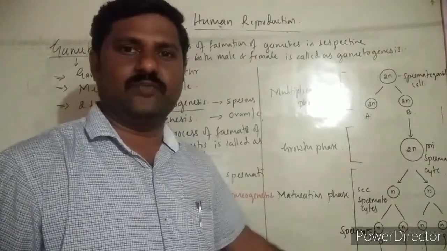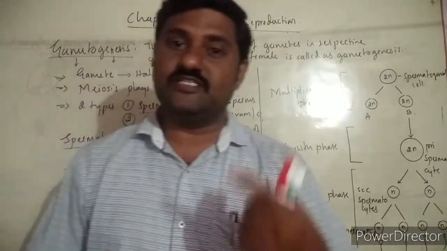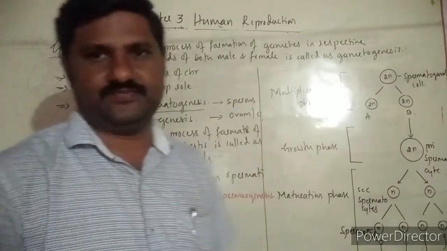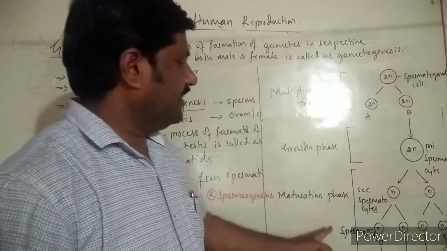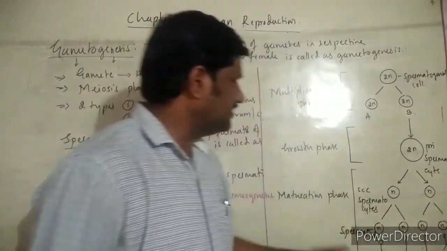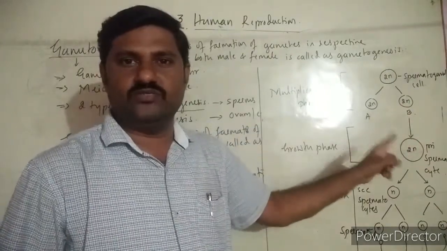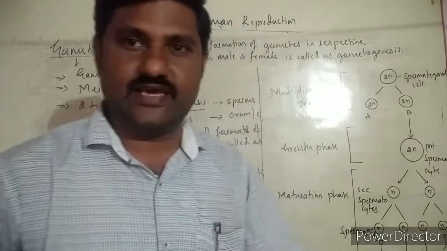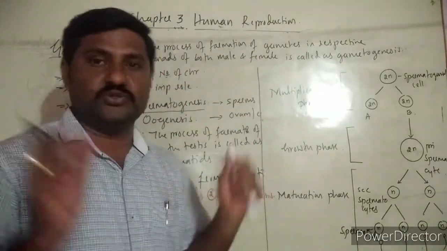Four sperms are formed from the spermatids, and this process is called spermiogenesis. That's why remember, this is the diagrammatic representation of spermatogenesis. This is usually asked for 5 marks in the examination, remember. So I hope this aspect is known to you.